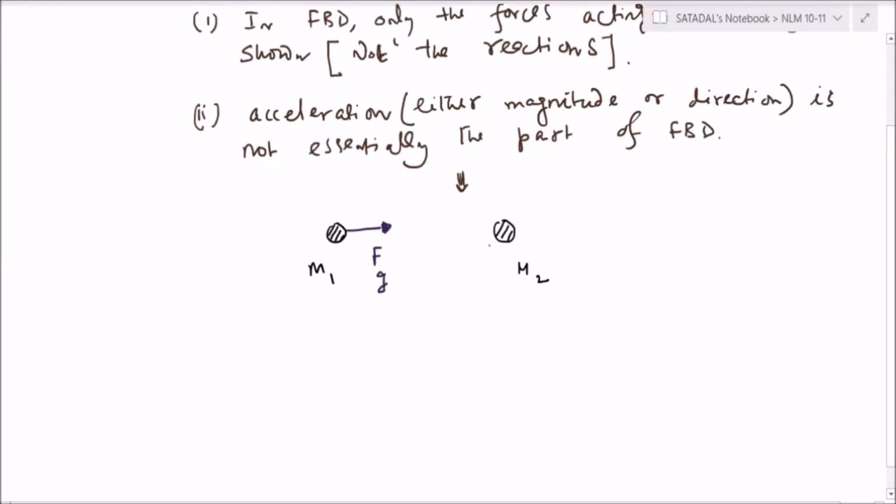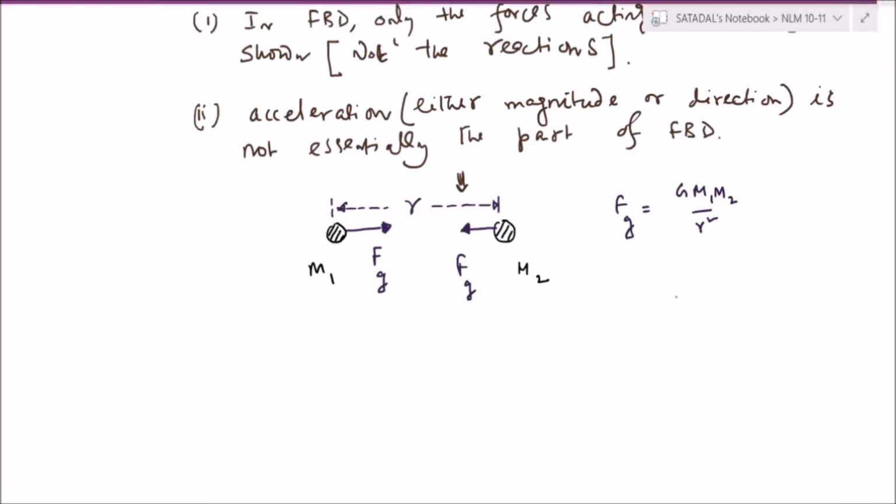In the similar way, M2 is also attracted towards M1 with the same gravitational force Fg, and here Fg will be equal to G M1 M2 by R square. I think this you have learned in class 9th and 10th. This is R. Then the force of interaction is this much, and it is of equal magnitude.